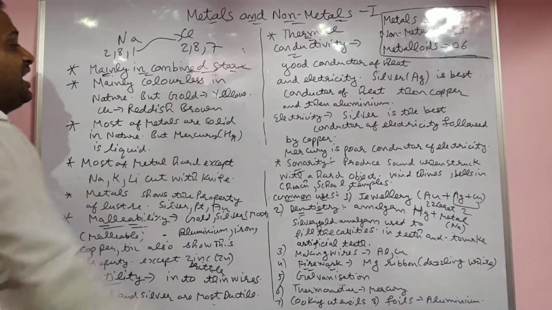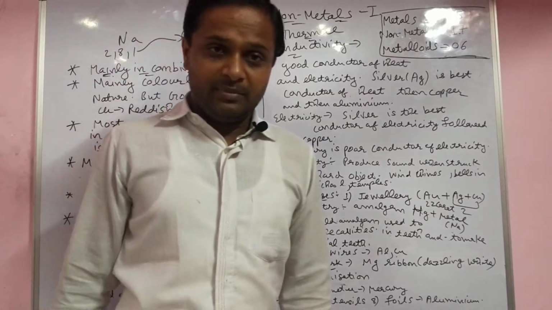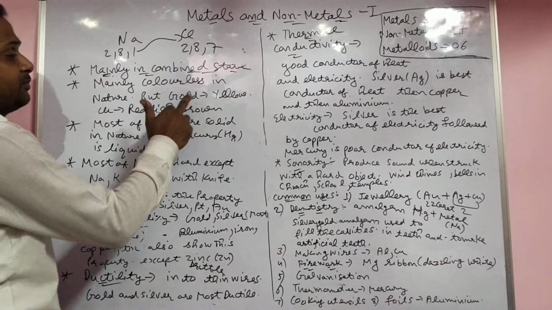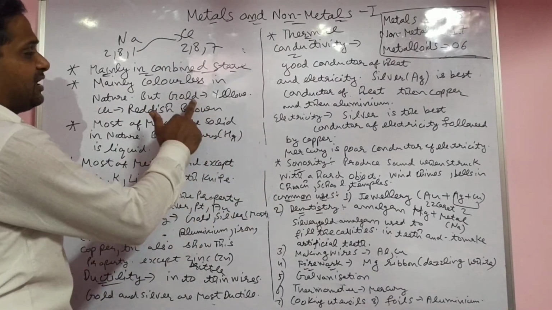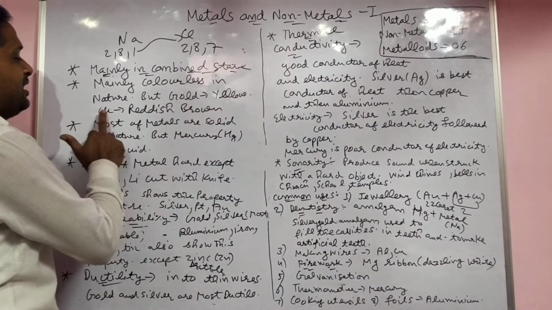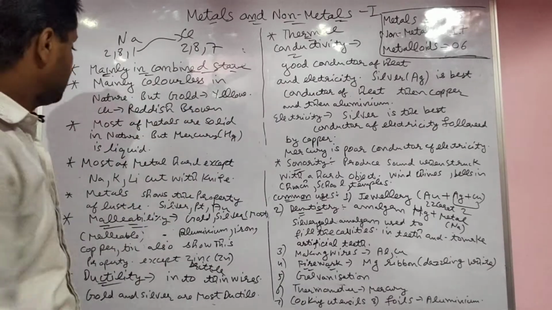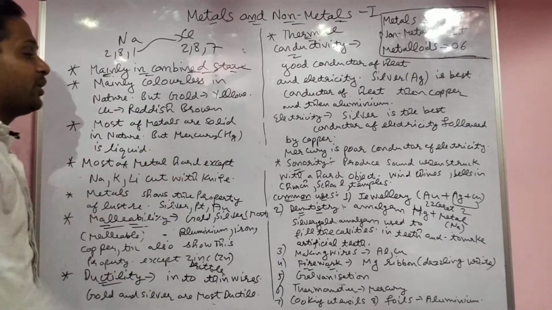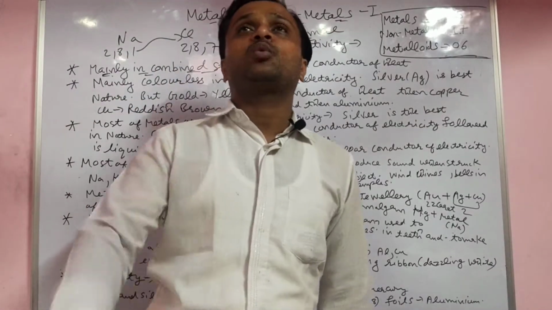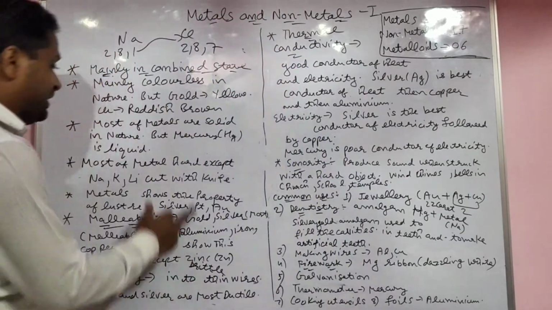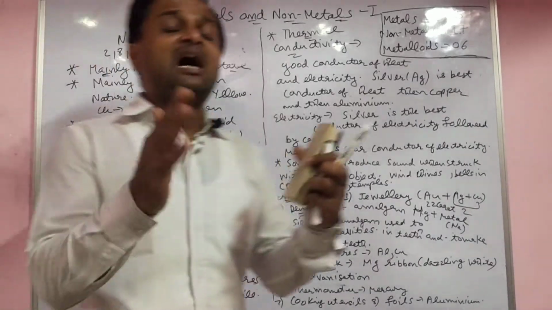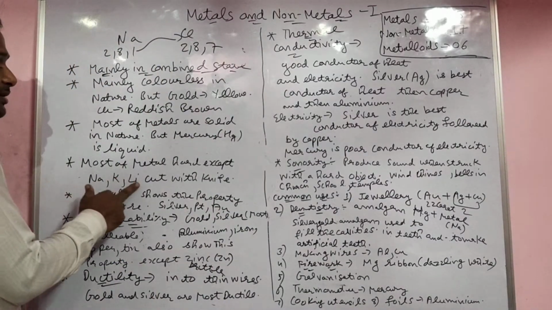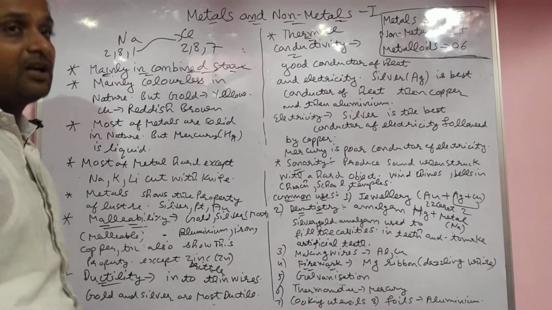Next, metals are mainly colorless in nature. They do not have a color, but a few metals do, like gold, which is yellow in color, and copper, which is reddish brown. Most metals are solid in nature, but mercury is an exceptional case, which is a liquid. Most metals are hard in nature because they form the ionic bond, a strong bond. But sodium, potassium and lithium can be cut with a knife.